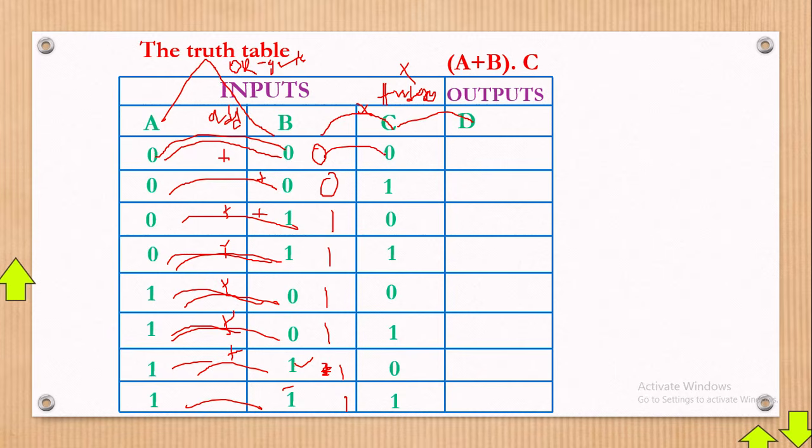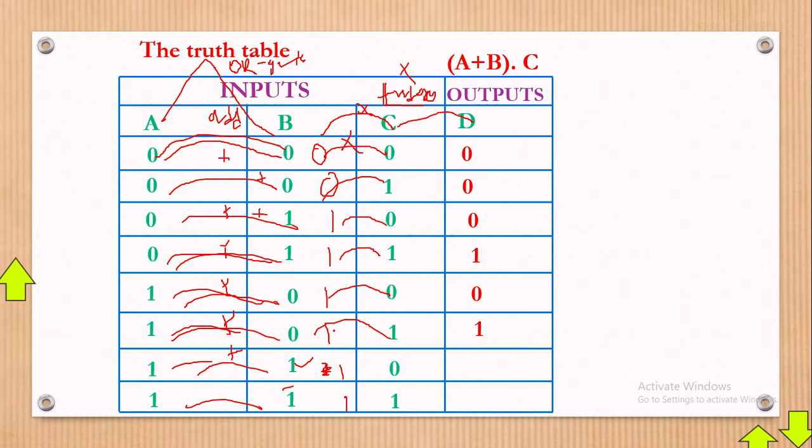Now what you do, these answers here, multiply them. Why multiplying? Because it's the AND gate. So 0 times 0, you get a what? You get a 0. Then 0 times 1, you get a 0. Then 1 times 0, again you get a 0. Then 1 times 1, you get a 1. I hope you can now be able to see that. Then 1 times 0, again you get a 0. Then 0 times 1, you get a 0.